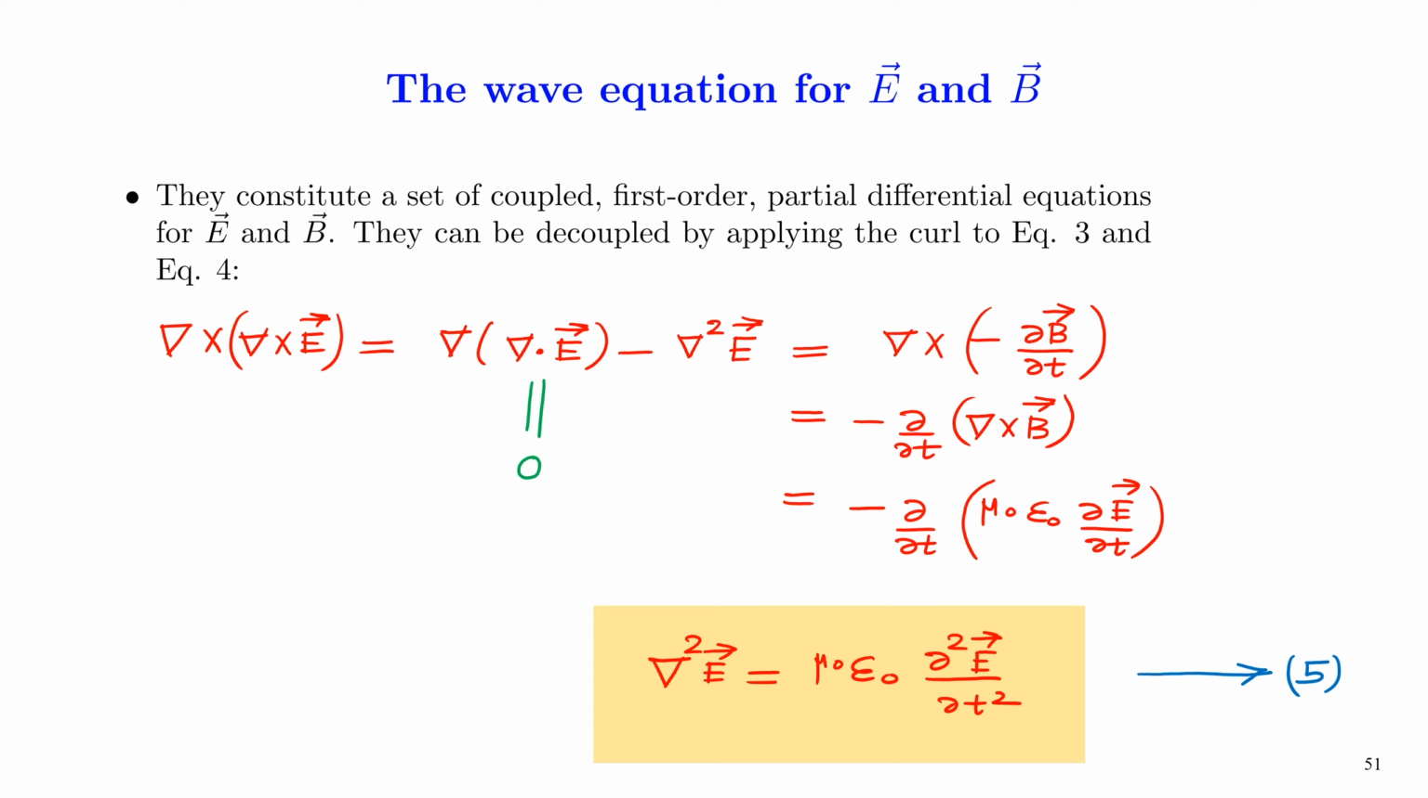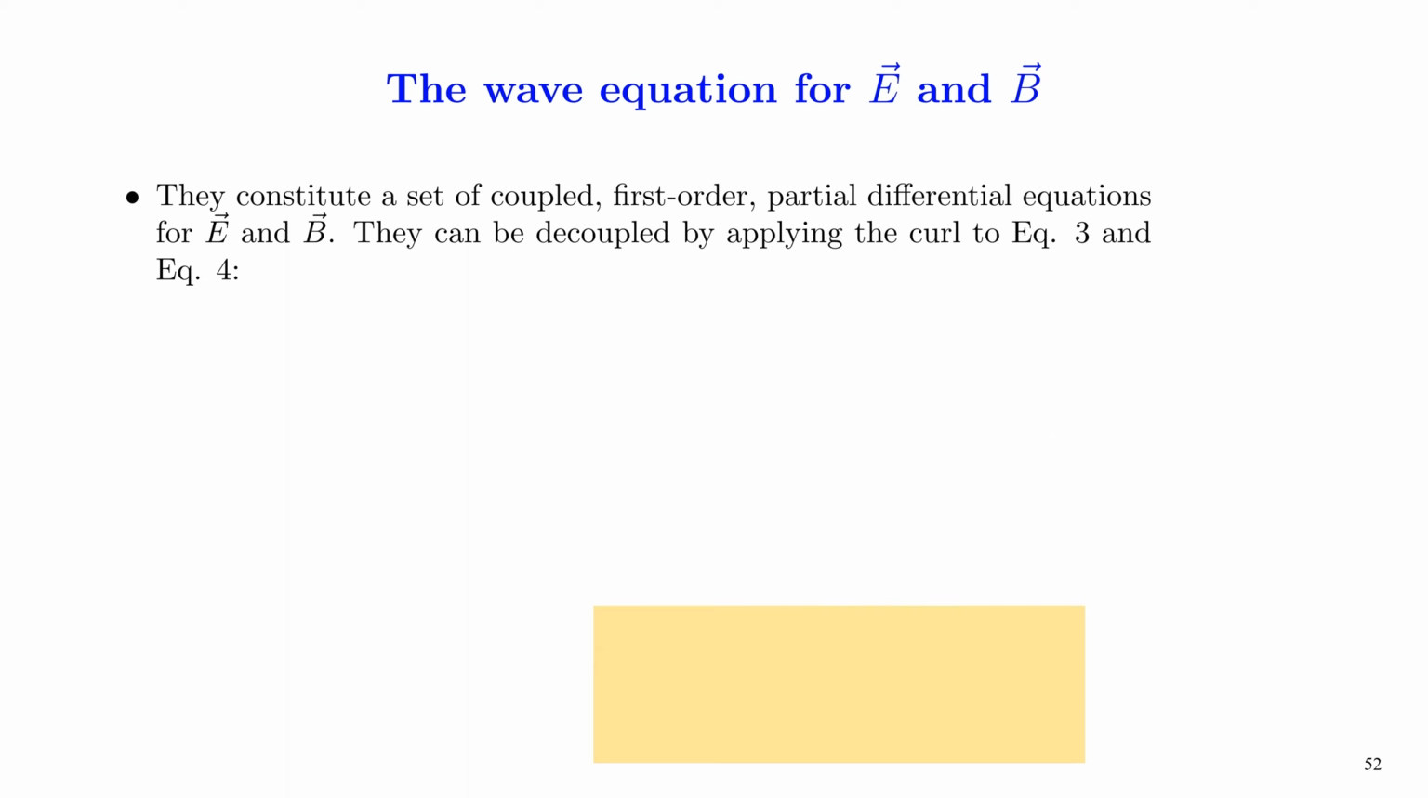So we have decoupled the equation, but the order of the equation is 2. So this is the price that we have to pay for decoupling the equation. On decoupling, the first order partial differential equation has become a second order equation. Now we have to find the decoupled equation for the magnetic field.